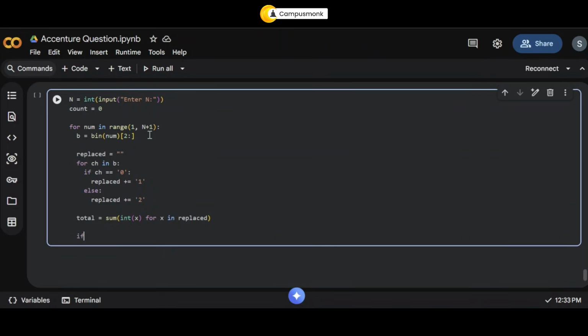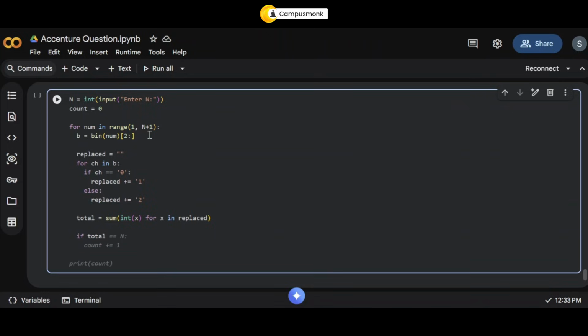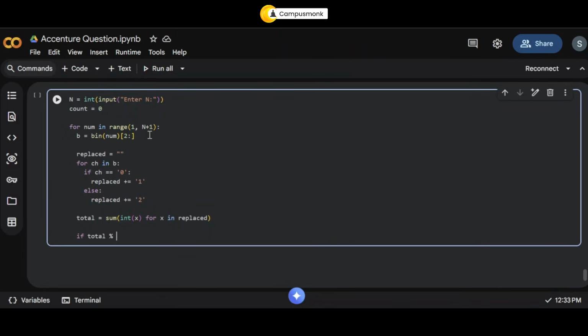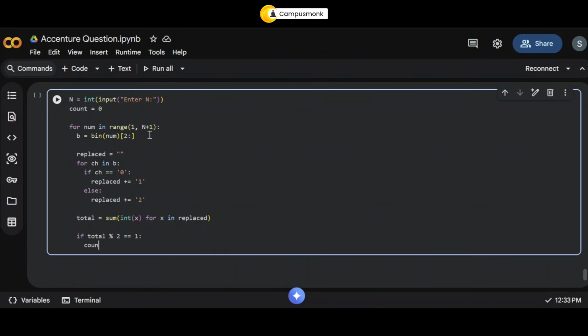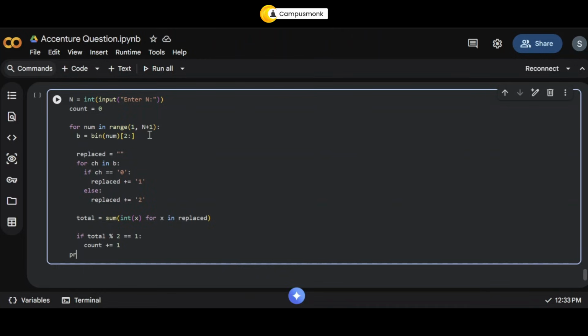Now, once this is done, you need to check only the odd ones are going to get added as your magical numbers. So, if your total mod 2 is equal to, for odd, what do you need? You need 1 and not 0. If it is 1, then your count will increment by 1. Okay. So finally, what will you do? You will just come out of this and you're just going to print count.